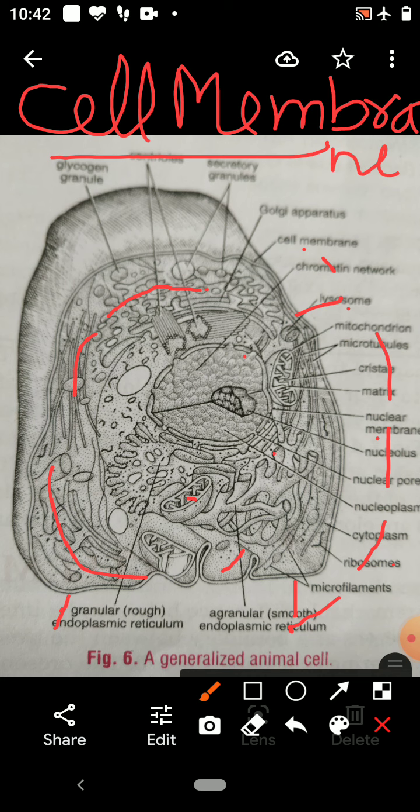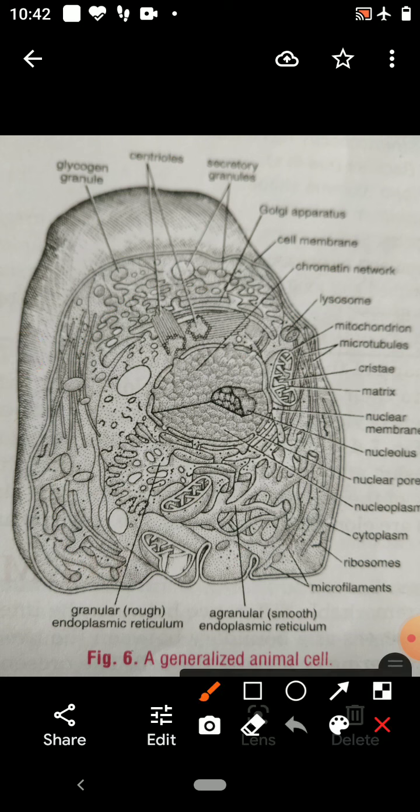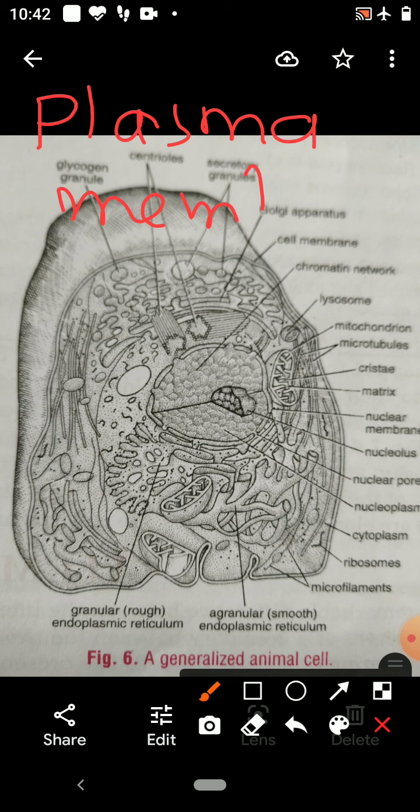The cell membrane is also known as the plasma membrane. So the other name of the cell membrane is plasma membrane. This cell membrane or plasma membrane serves as a barrier for the molecules entering or leaving the cell.